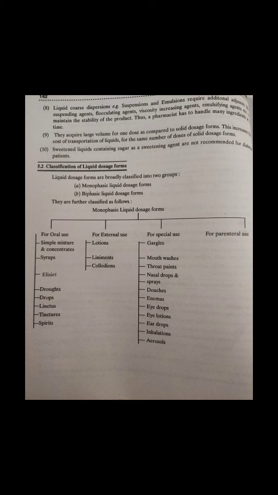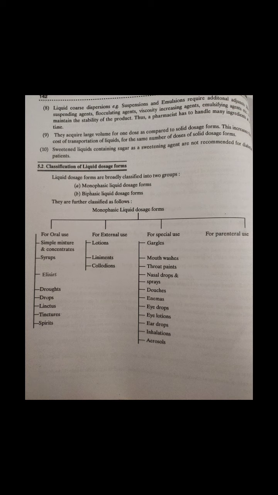Next is draught. Draughts are liquid oral preparations of which only one or two large doses, usually of 50 ml, are prescribed. Each dose is supplied in a separate bottle. The medicaments are given in the form of draughts because they deteriorate rapidly and cannot be kept for a long time. The patients are advised to discard it if it is not consumed within a required period. The usual expiry period of draughts is 1 or 2 days.